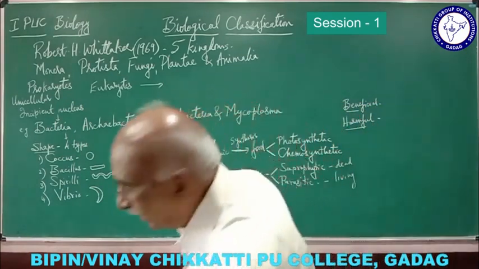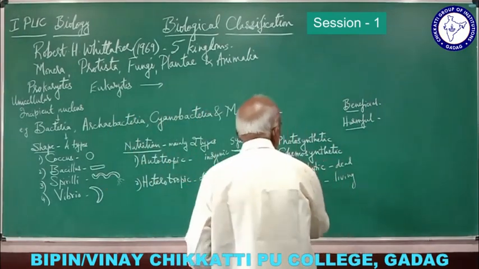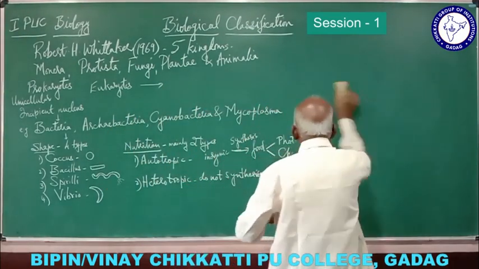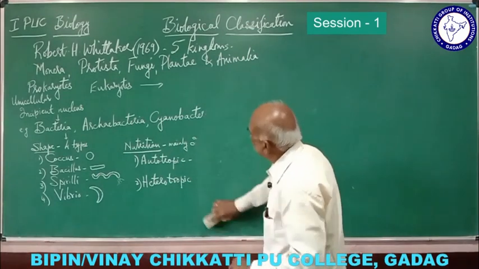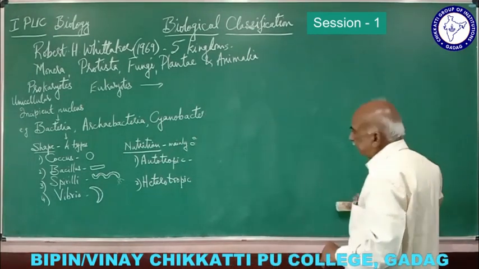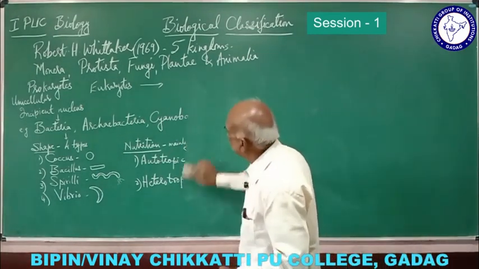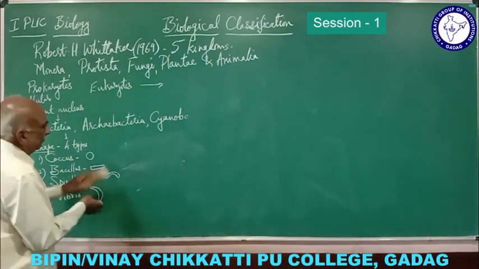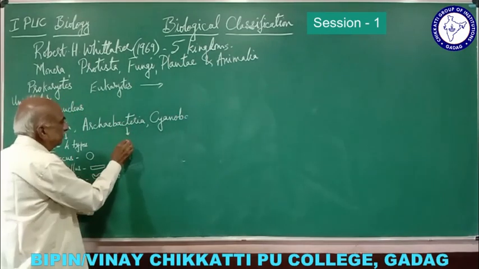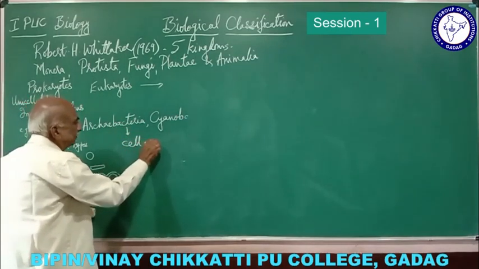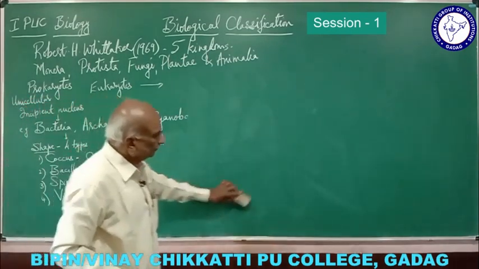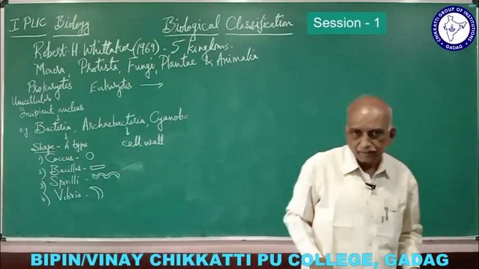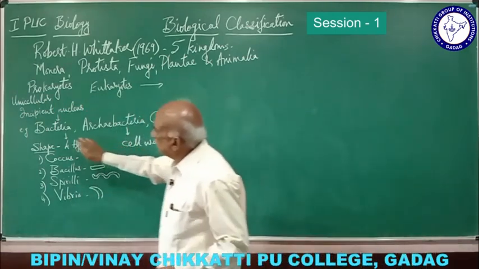Then coming to archaebacteria. Archaebacteria is another type of example. This archaebacteria differs from the normal bacteria in the cell wall structure and composition.